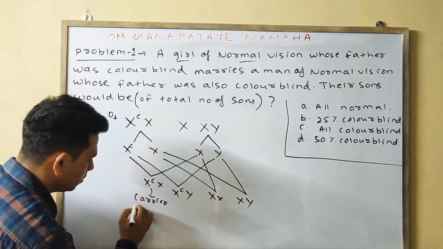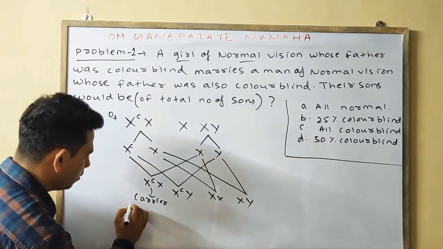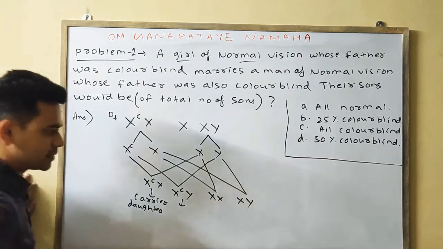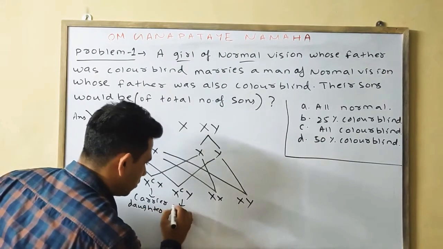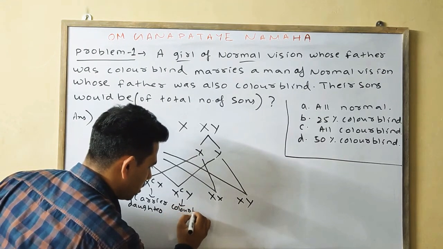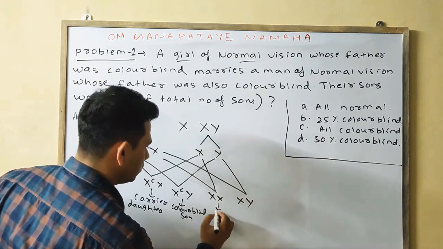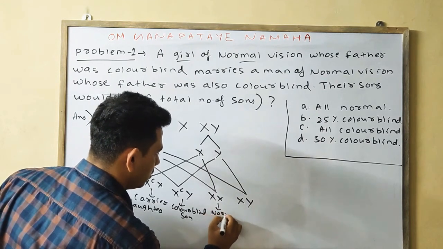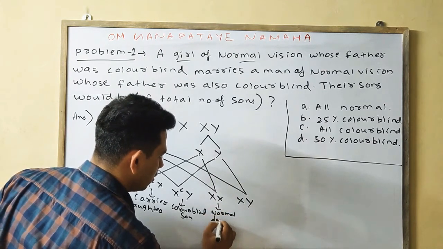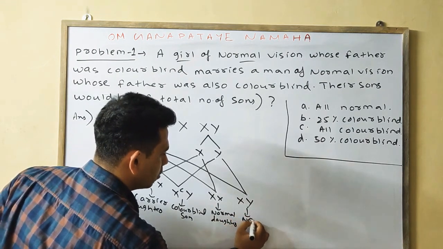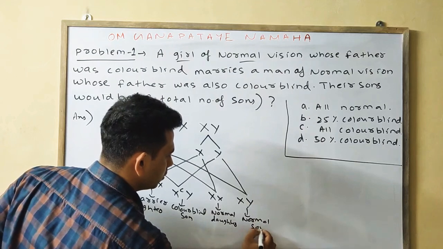I'm just writing the sex, carrier daughter. XCY means colorblind son. XX means normal daughter. XY means normal son.